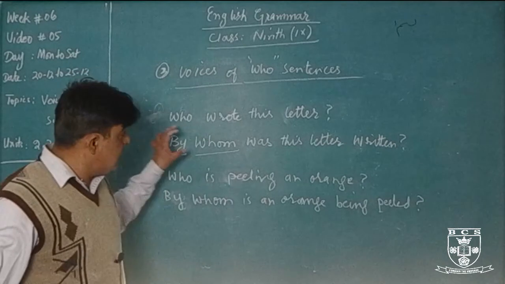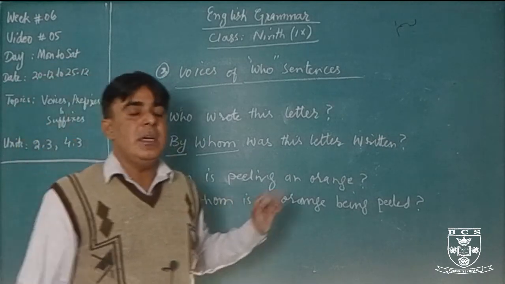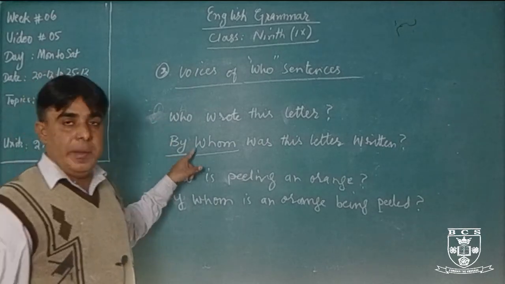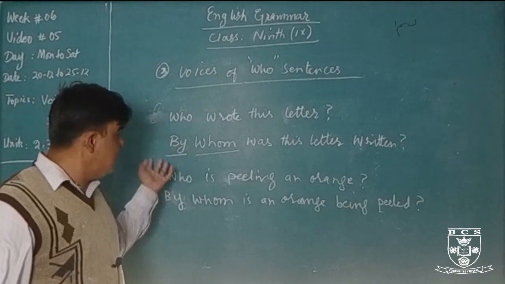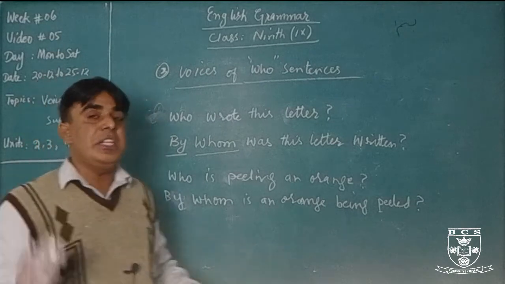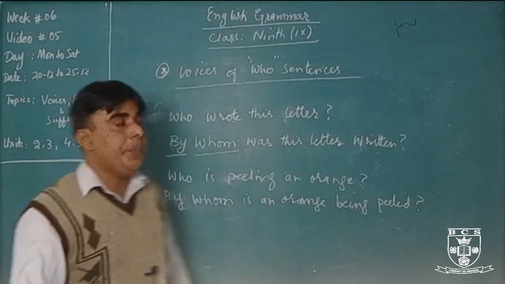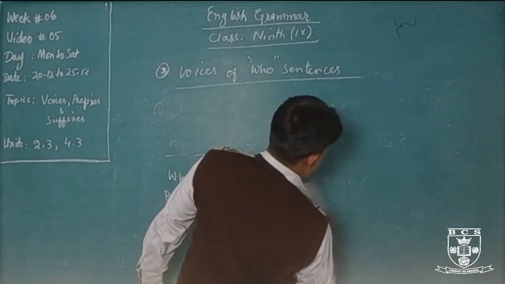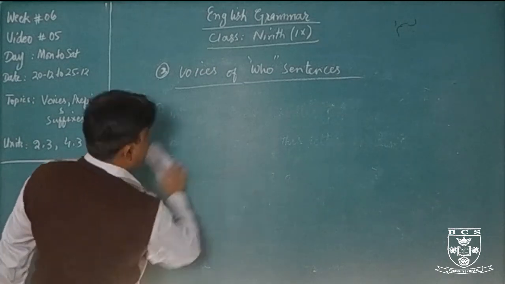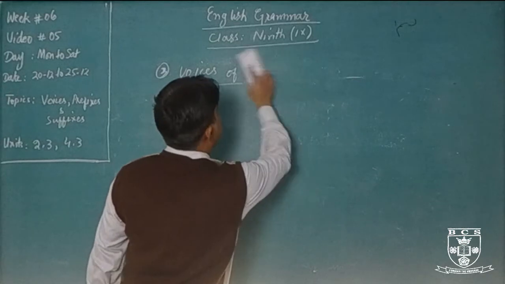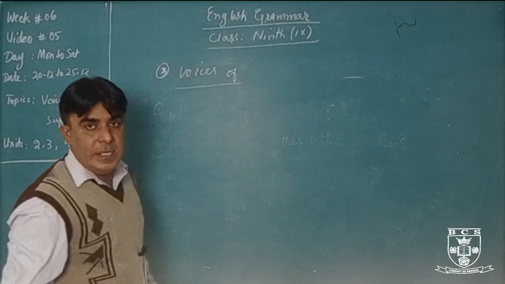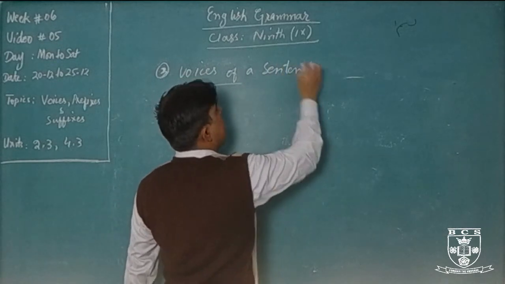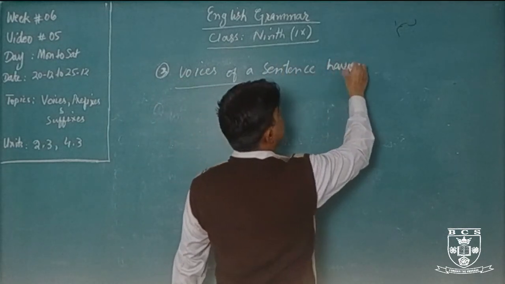Okay, if there is an active voice of who sentence, you can change that sentence like this way. You can use this way, by whom. Who will be changed into by whom. Okay, so the last one is voices of a sentence having two objects.